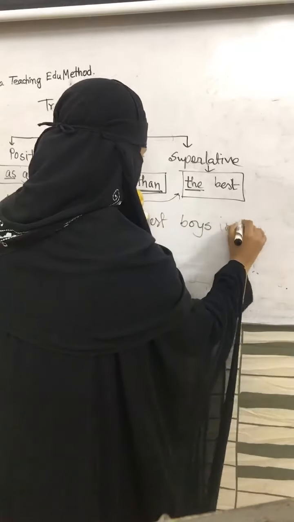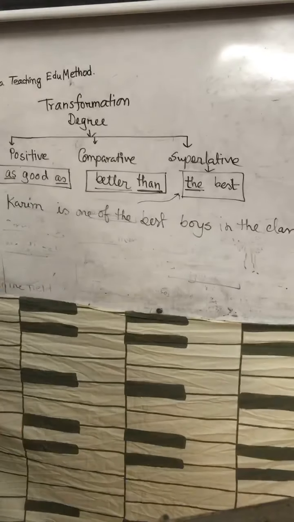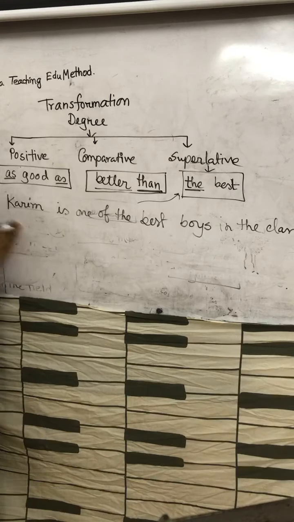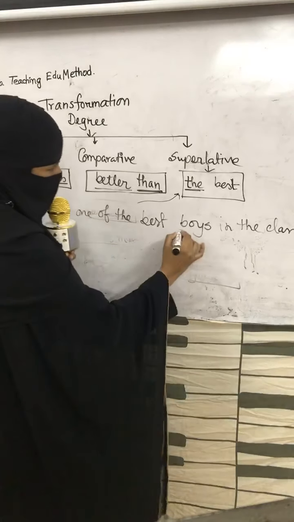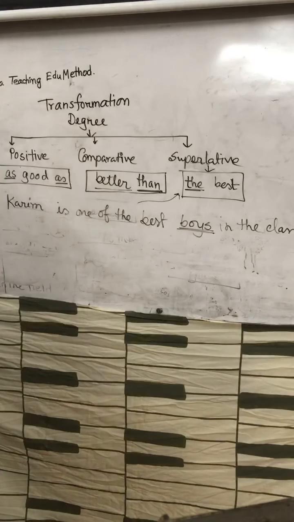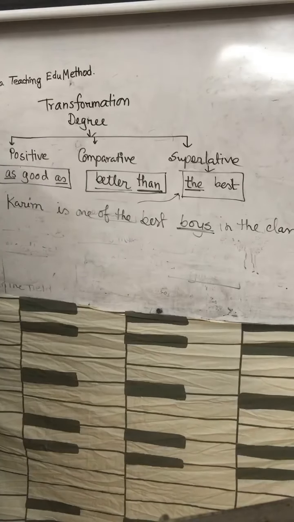Students, Karim is one of the best boys in the class. You must add the plural form of boys.